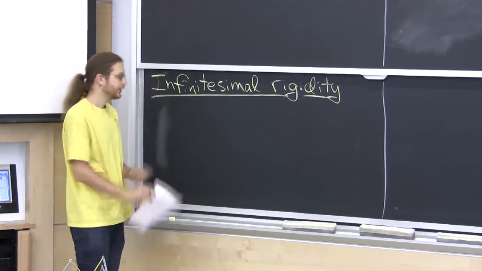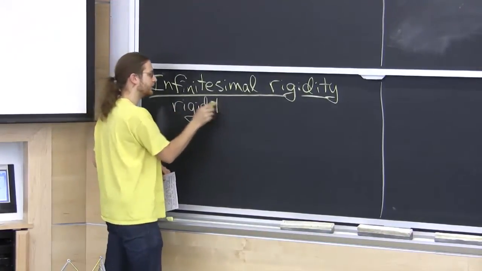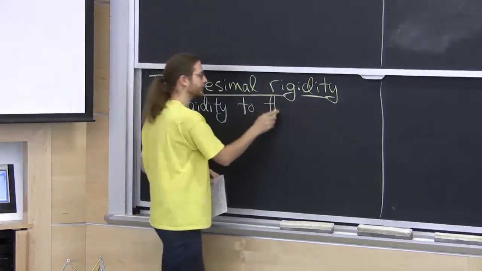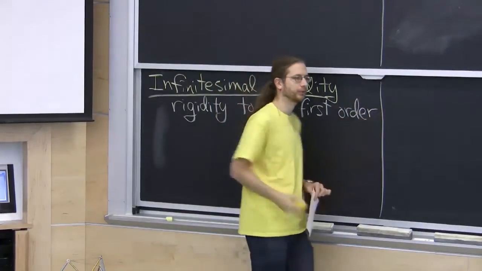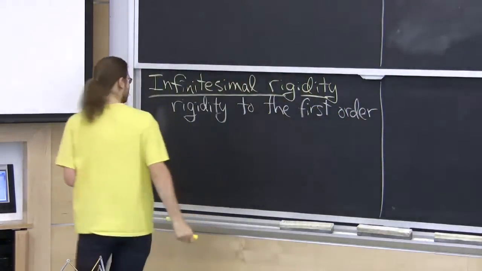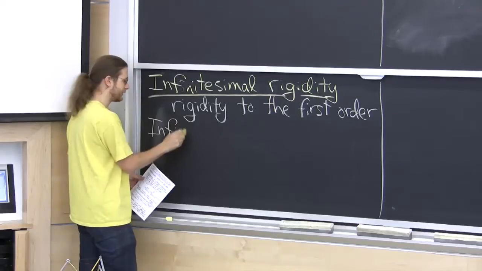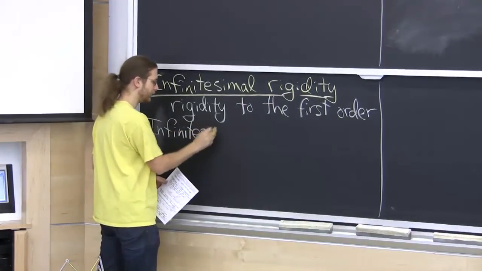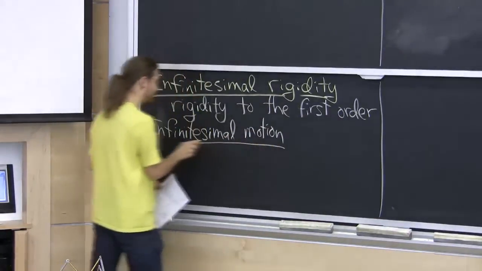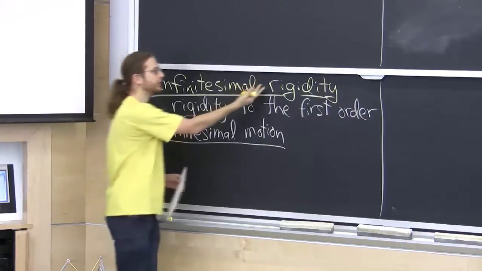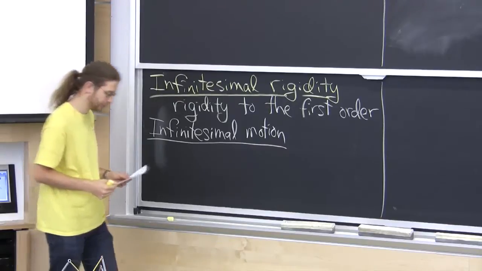So the idea is we think about rigidity, does the linkage move or not, to the first order. First order means first derivative. Okay, so I'm going to do some analysis stuff, calculus, which you should all know because this is a General Institute requirement. Don't worry, you don't need to know much. So in particular, rigidity is really about the lack of a motion. So let's define the idea of infinitesimal motion or first order motion.